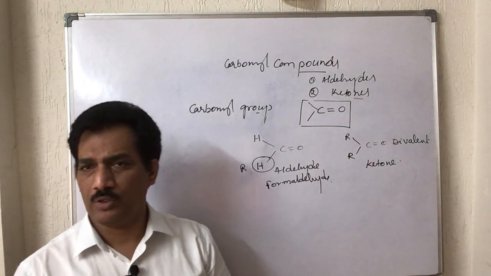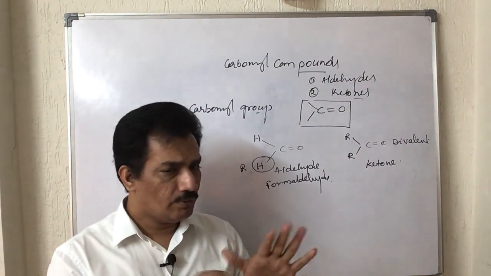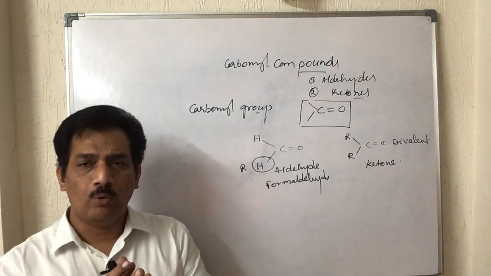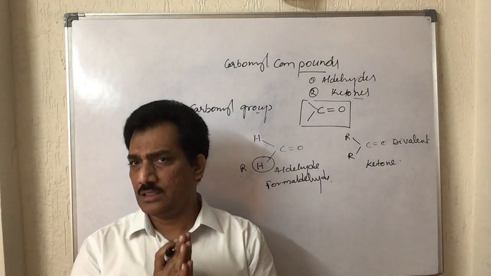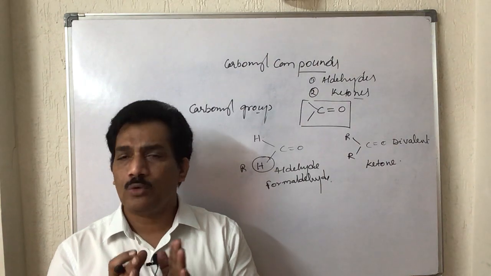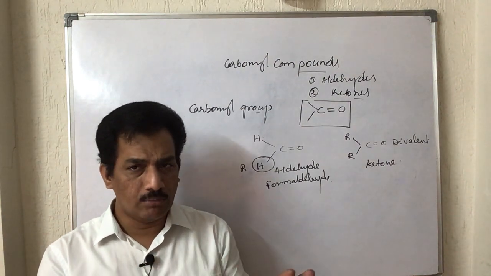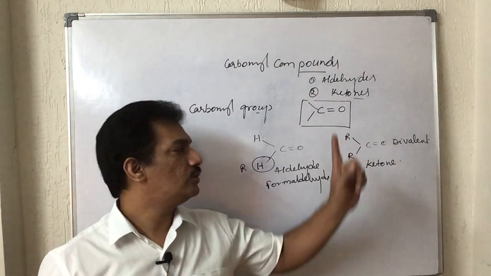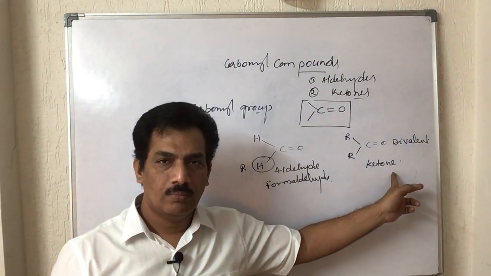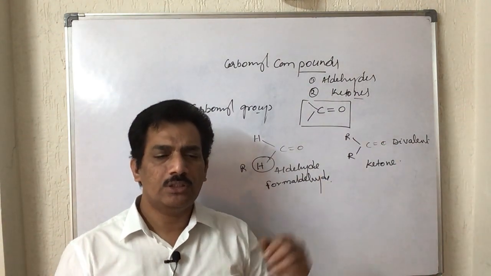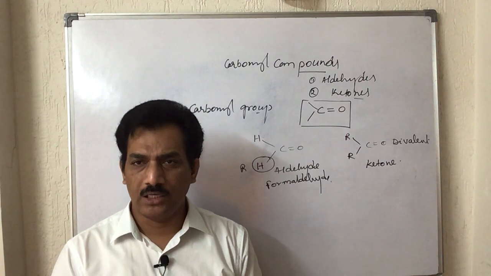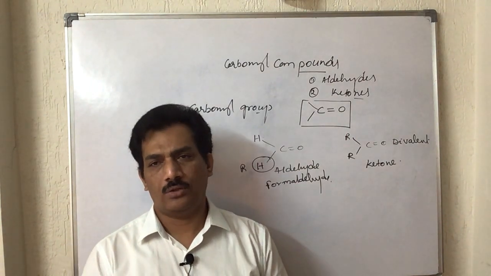Okay, we need not worry about that one, but altogether first of all we have to find that the carbonyl group has two valencies and hence it is a divalent group, and when the two valencies are bonded with two carbons, different carbons, then it is known as ketone. That means two carbons, with two alkyl groups, when it is bonded, then it is known as ketone.